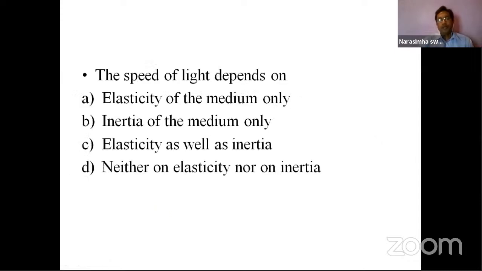The speed of light depends on, yes, this is very, very important. On what factors does the speed of light depend? The medium has these properties: elasticity and inertia. Elasticity means elongation, when external force or energy is supplied to the medium, the material particles, that medium has an elastic property.